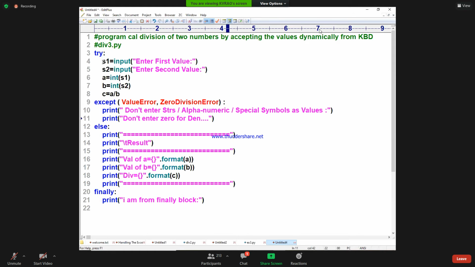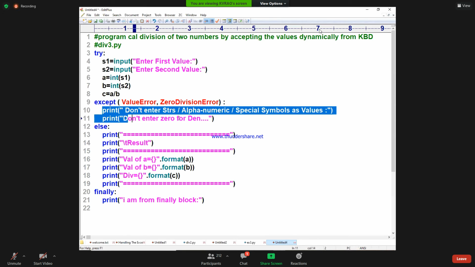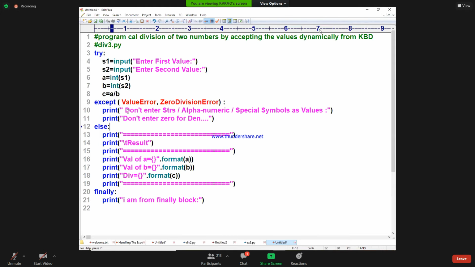Suppose because of this, 4 and 5, a value error is happening, matching. Both the messages will print. Both the statements will print. That means it is one advantage. Actually, strictly speaking, it is an advantage. What is the advantage? I want to give some space with \n. That means if you make one mistake, it is showing other mistakes also, and so you are getting an advantage. In advance, both the messages will be displayed for you.